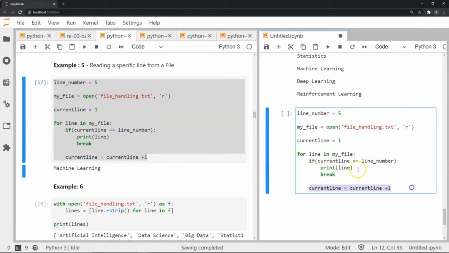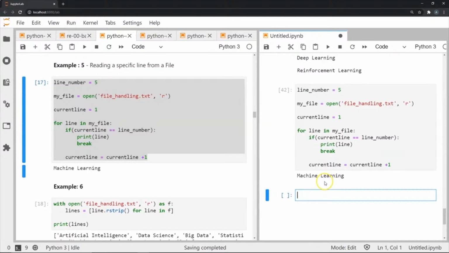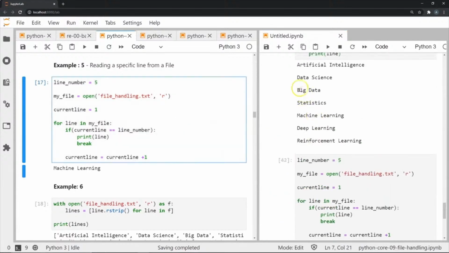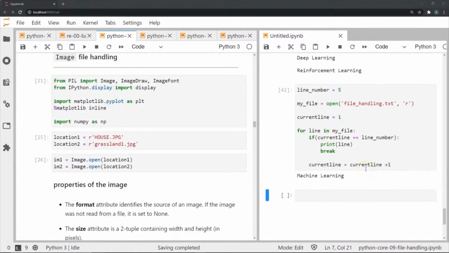And at the end of each loop, I'm going to say current line is going to be incremented by 1 until basically these two variables are equal. So when I do this, I get my result, which is machine learning, which is the 5th line of whatever file I had.